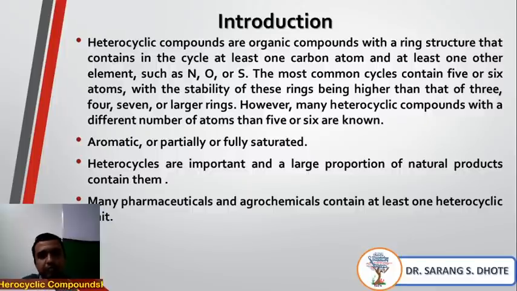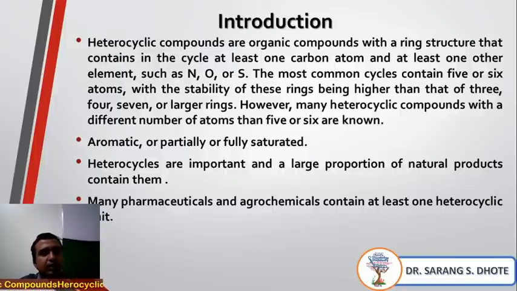Heterocyclic compounds are organic compounds with a ring structure that contains in the cycle at least one carbon atom, that is important, at least one carbon atom, and at least one other element such as nitrogen, oxygen, or sulfur. The most common cycles contain 5 or 6 atoms, with the stability of this ring being higher than that of 3, 4, 7 or larger rings. इसका मीनिंग ये होता है कि 5 और 6 एटम की जो होती है रिंग, it is more stable as compared to 4, 7 और larger. However, many heterocyclic compounds with a different number of atoms than 5 or 6 are there. In the previous slide, we saw various examples.